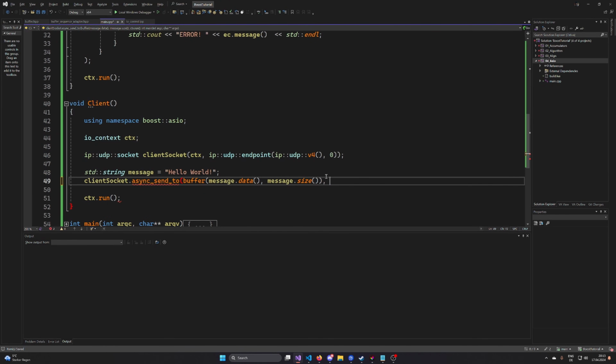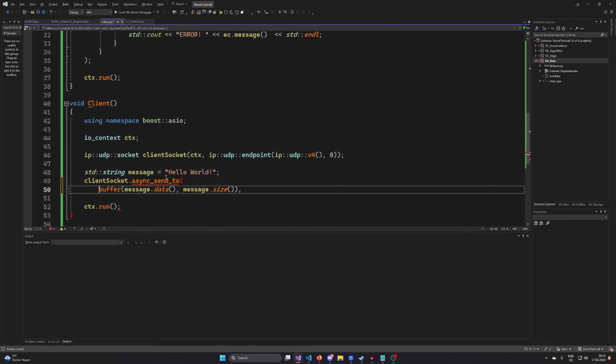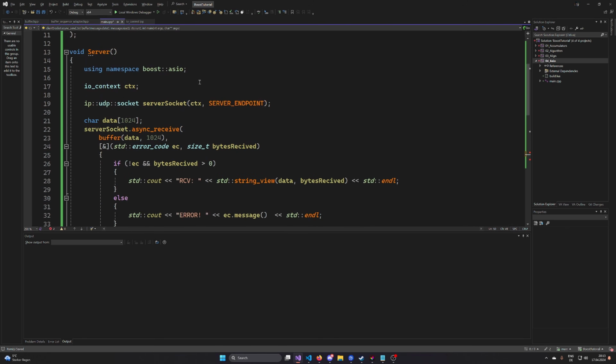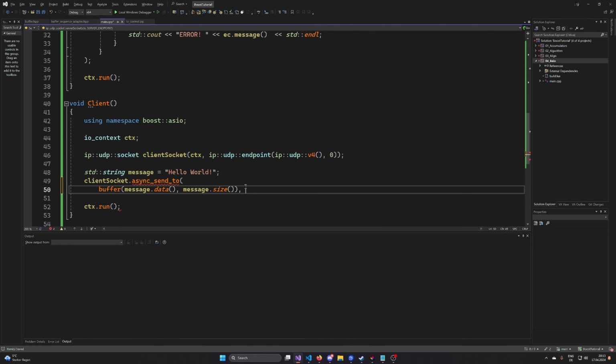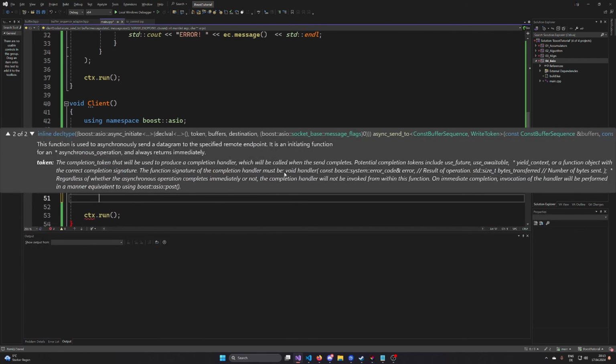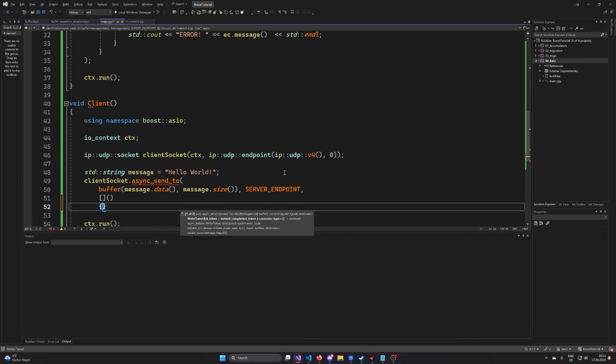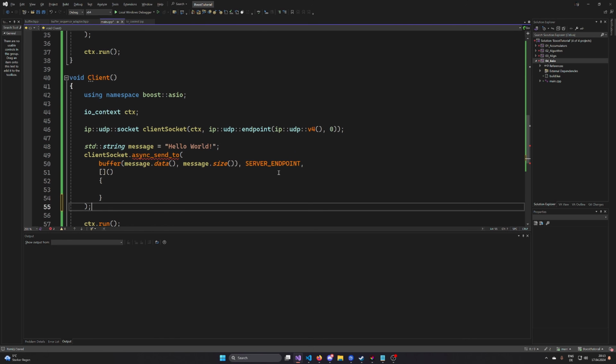Then, because we are using the async_send_to function, we need to have a destination. Where do we want to send the data? We want to send the data to our server endpoint, the one that we used in the server for creating the listening socket. We want to send to that exact endpoint, so I'm specifying the endpoint here. And since we are using an asynchronous function, we also need a completion handler.